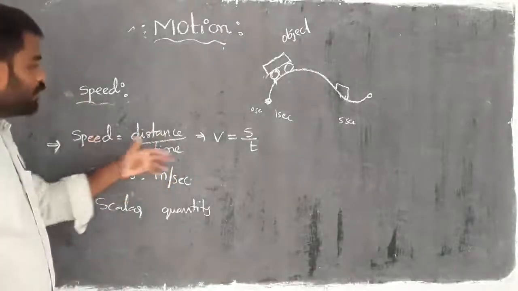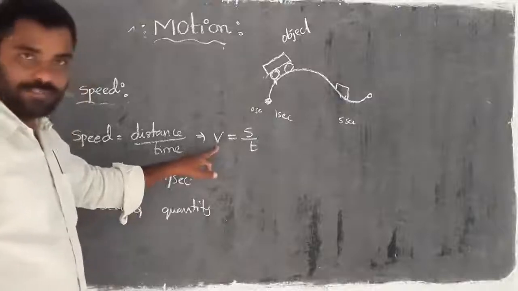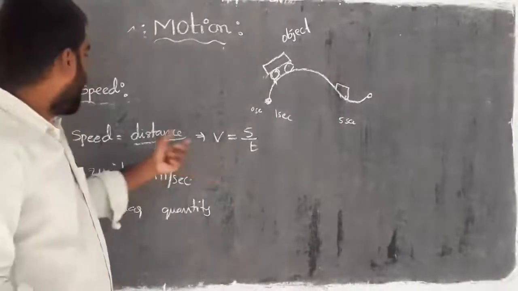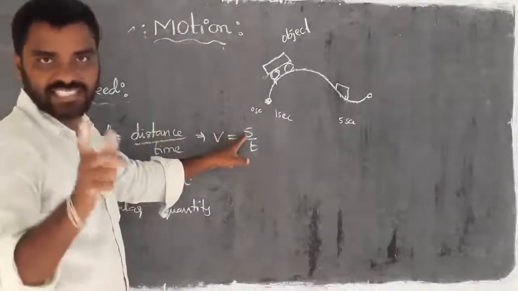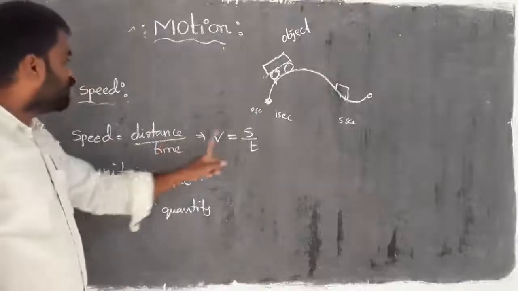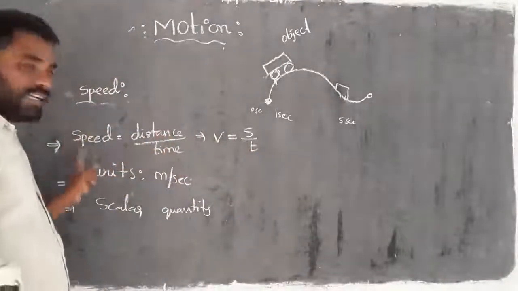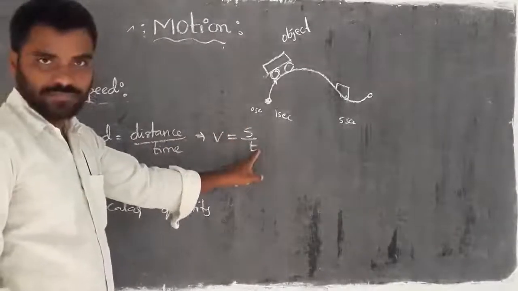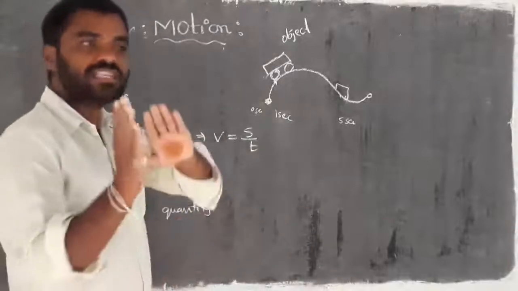Here speed we can represent with a symbol, that symbol is v. Distance we represent with s, and time we represent with t. So this entire expression we shortly represent as v is equal to s by t. It has units.